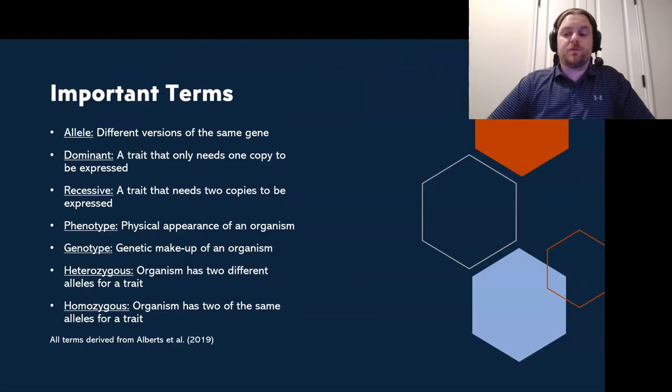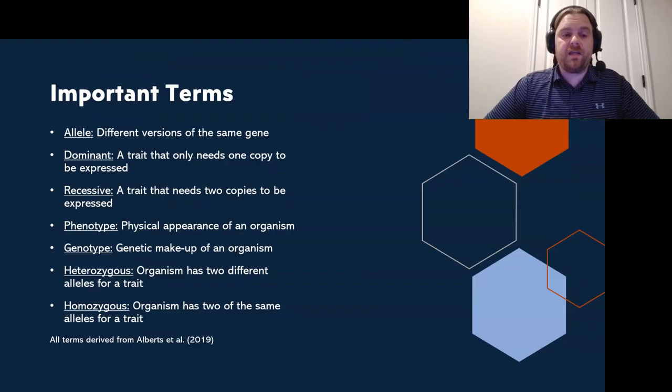Now, before we move into the actual science, I would like to cover a few important terms that you'll hear me say, that you'll see in the PowerPoint and things like that, starting with allele. An allele simply means a different version of the same gene. Now, we can refer to alleles as either dominant, which is a trait or allele that only needs one copy to be expressed, or recessive, which means a trait or allele that needs 2 copies to be expressed.